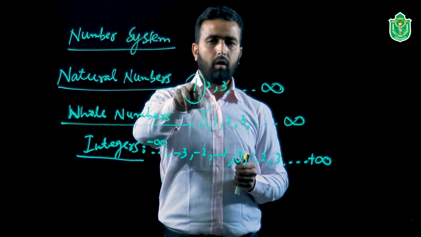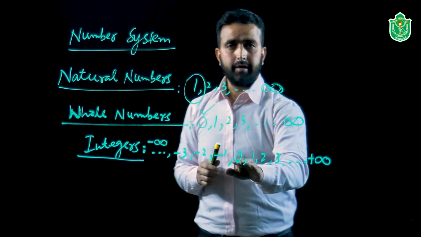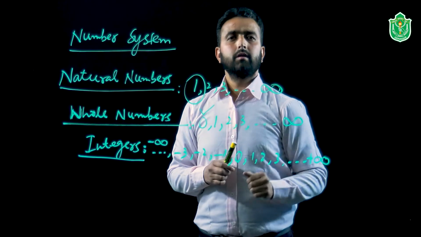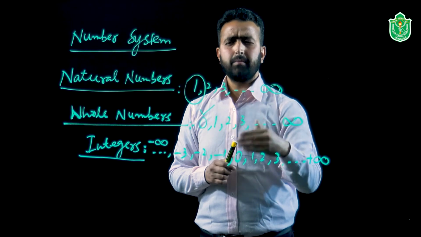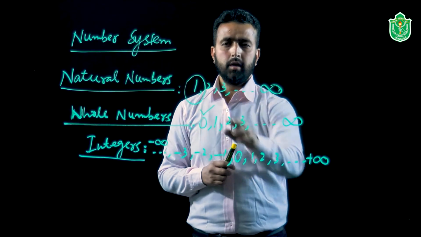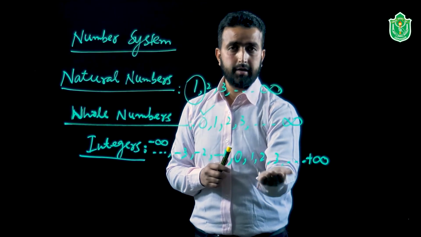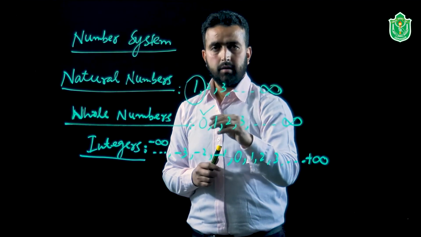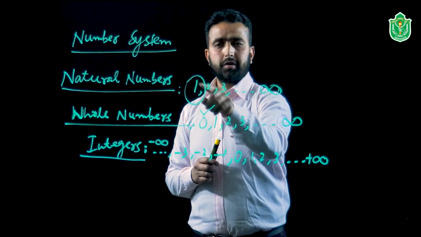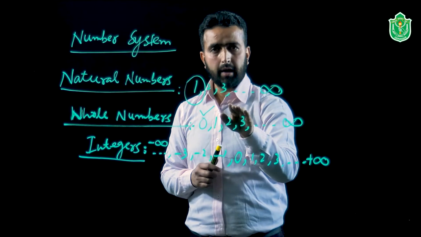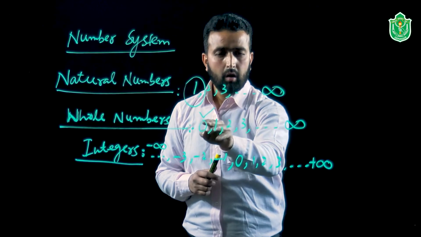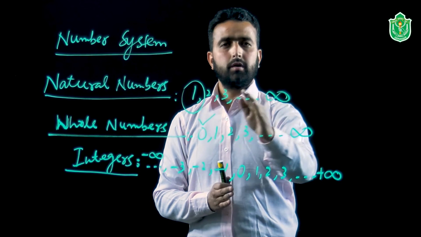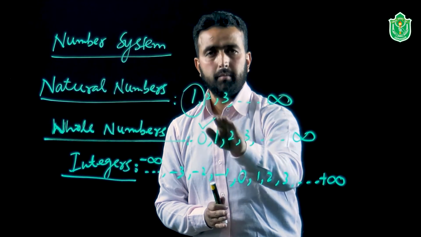Can we say all the natural numbers are integers? You can see all the natural numbers are present in the class, or sometimes we use the word set, of integers. So all the numbers are present here in integers as well, and we may give them the name integers as well. For the natural numbers, we may use the term integers. Likewise, all the whole numbers are present in integers, so we can use the word integers for whole numbers as well.